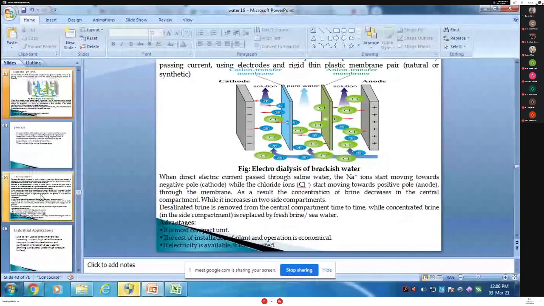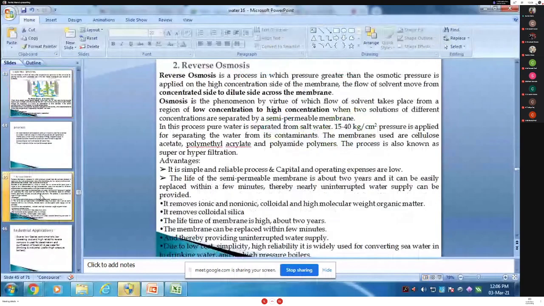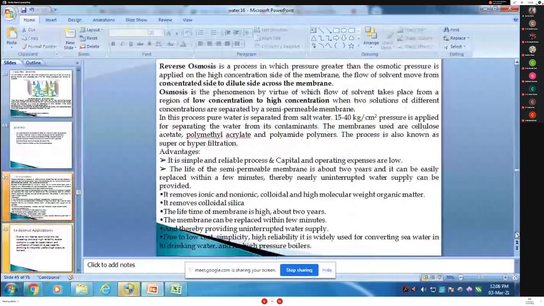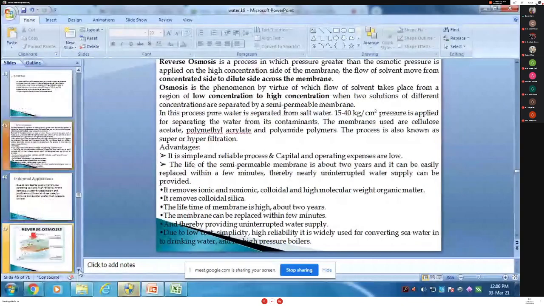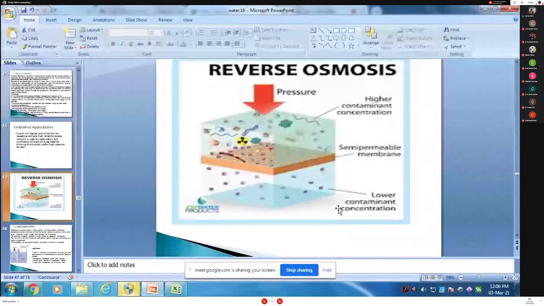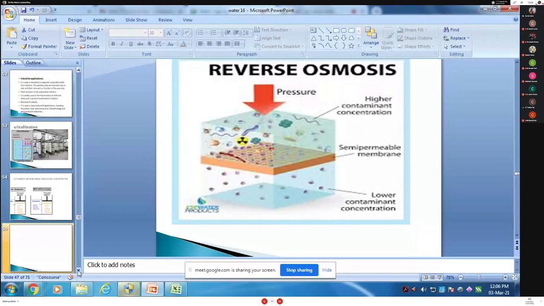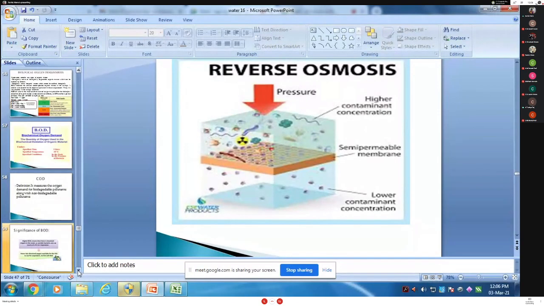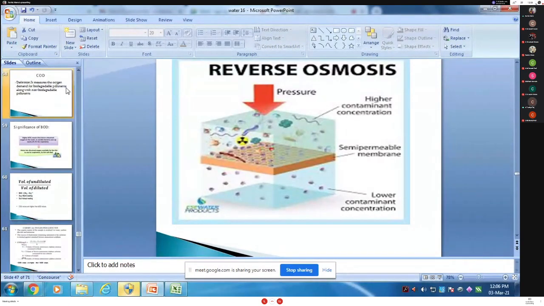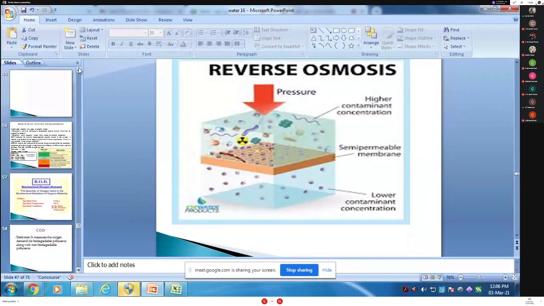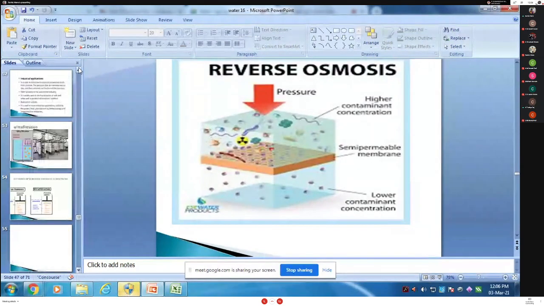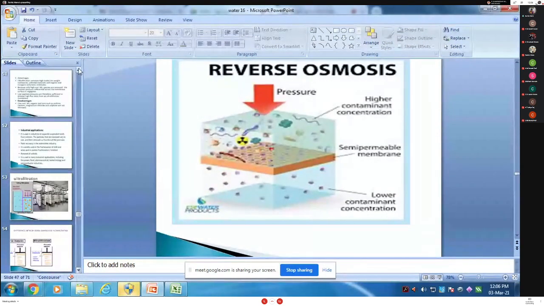Okay, then tell me the reverse osmosis process. Who will tell reverse osmosis? This is the diagram. Reverse osmosis: solvent flows through the semi-permeable membrane from the higher concentration to the lower concentration. It's called reverse osmosis.